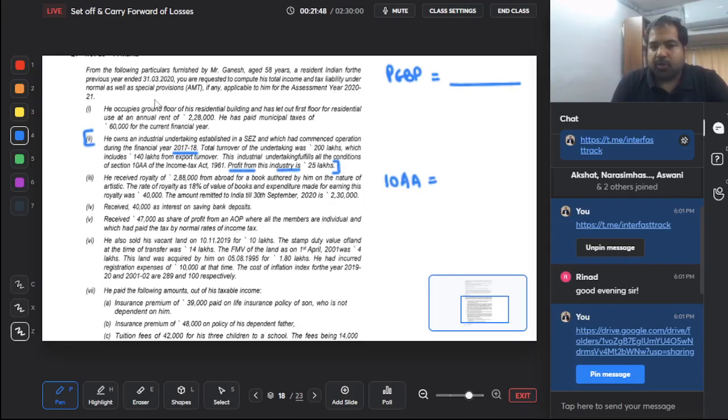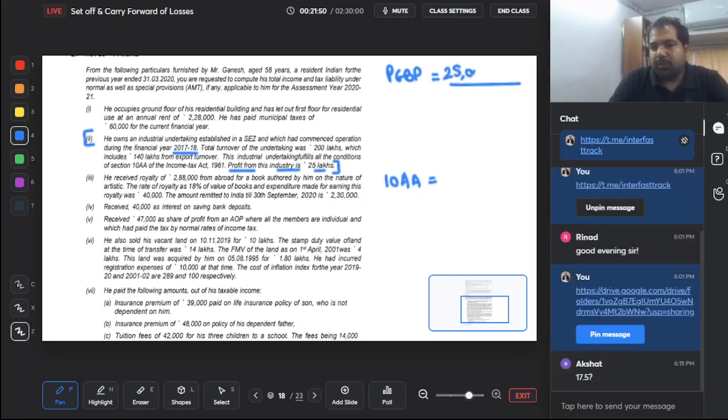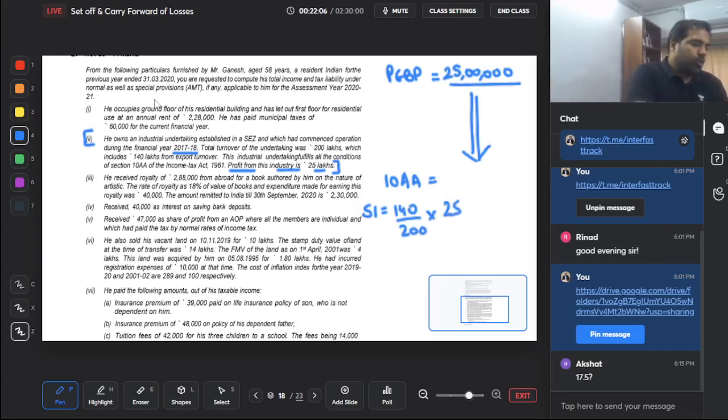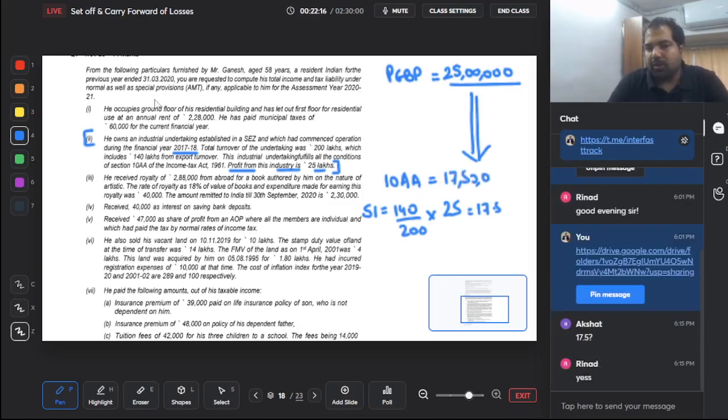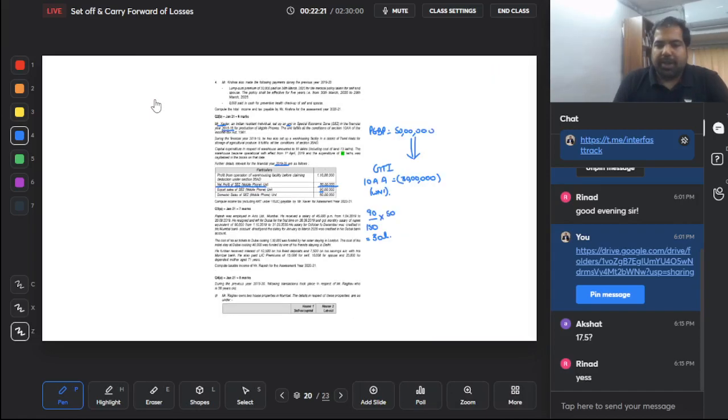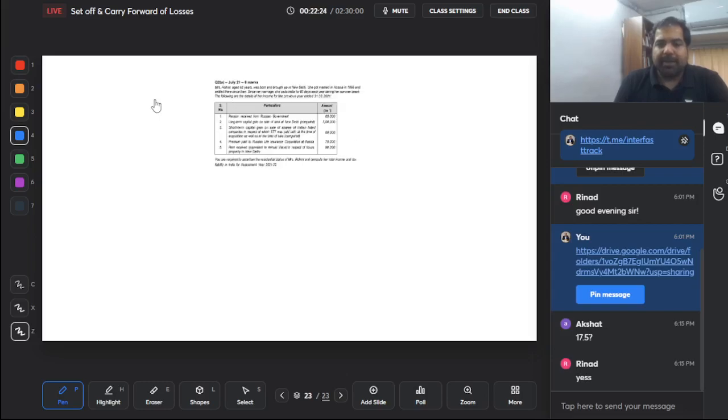Alright, so profit from the industry is 25 lakhs. So in PGBP, 25 lakhs will go. Very, very simple. And then it will go to GTI. And let's see, step 1, what are the export profits? Total turnover is 200, which includes 140 from export. So 140 divided by 200 into profit 25 is 17.5. And which year are you in? You're in the first 5 years, so deduction is 17,50,000. It is as simple as this, guys. Perfect. So this is 10A done and dusted. Keep it aside, guys. Done.